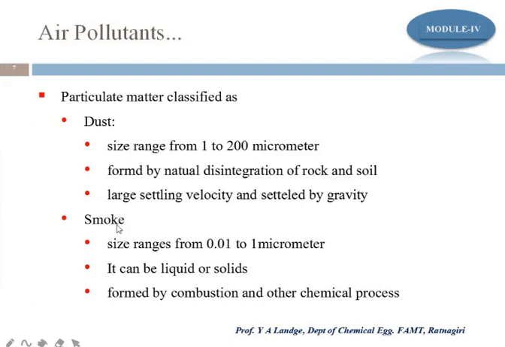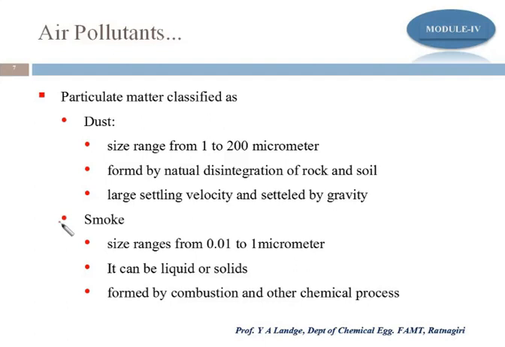Another type in the classification of particulate matter is smoke. Now what is smoke? We define smoke as particles in the range between 0.01 micron to 1 micrometer.